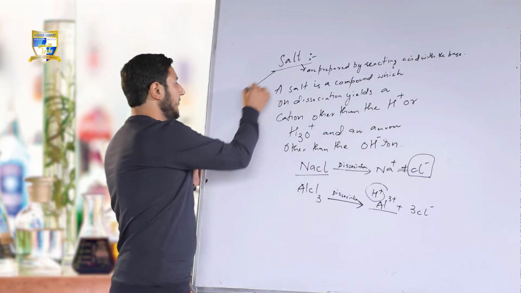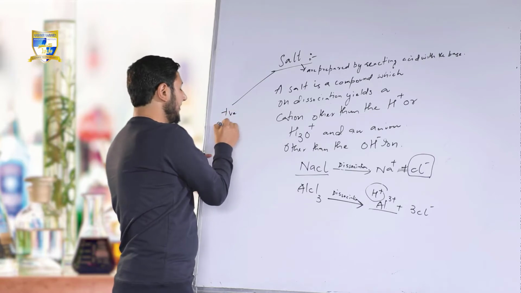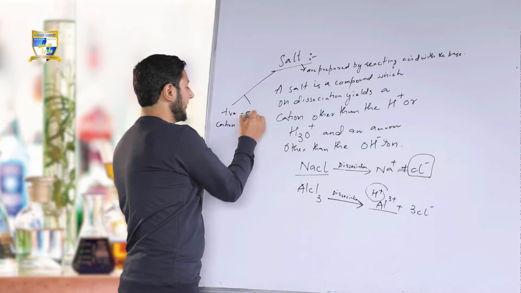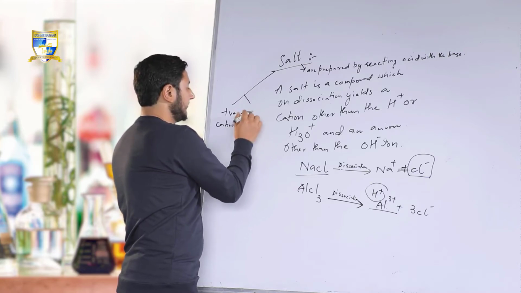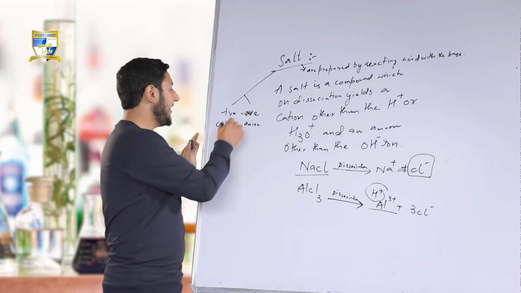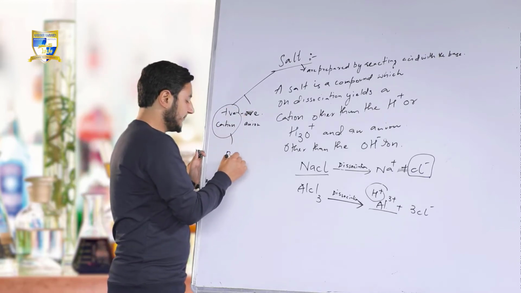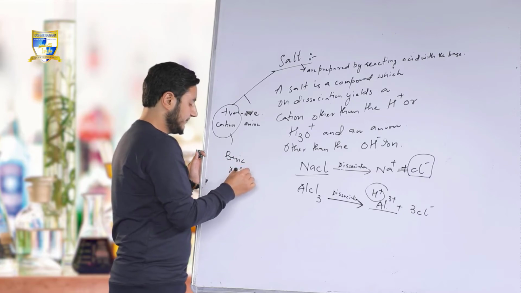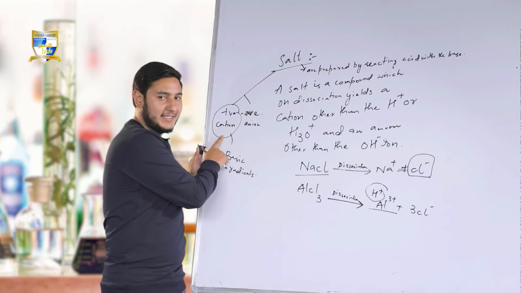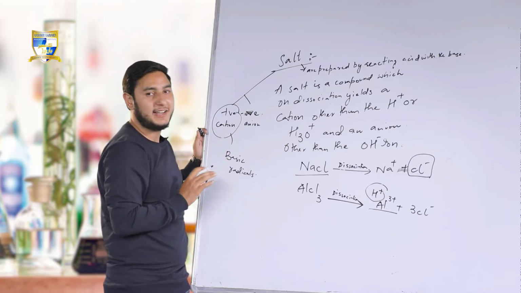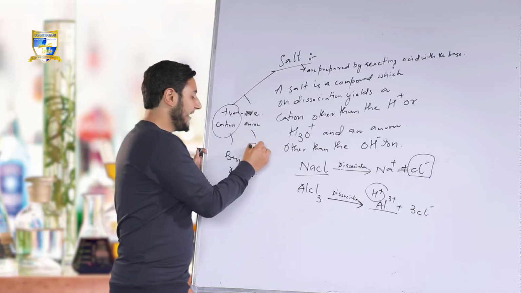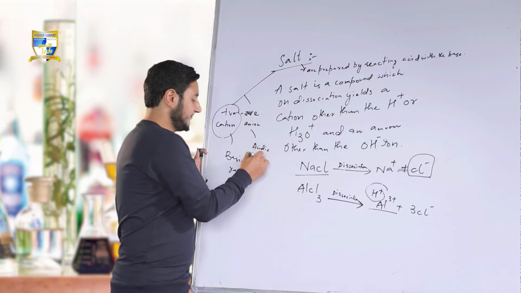Salts comprise of both positively charged cations and negatively charged ions, anions. The positively charged cations are called as basic radicals, and the anion is called an acidic radical.